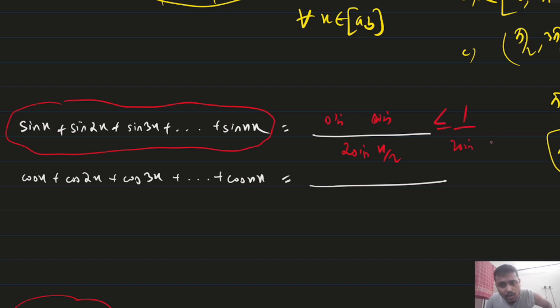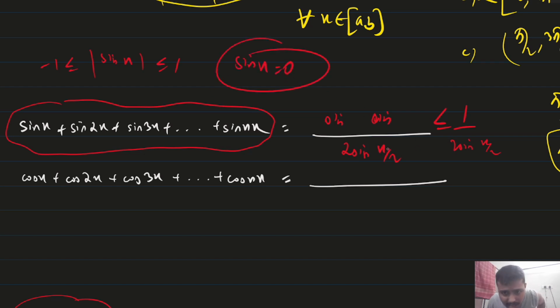But in the denominator, the value of sine x lies between -1 and 1. So the numerator we don't have any problem with, we put the maximum value. But in the denominator we can't have sine x equal to 0, because if the denominator becomes 0, it goes to infinity. So you just have to check whether 2 sin x by 2 is 0 or not in the given interval.